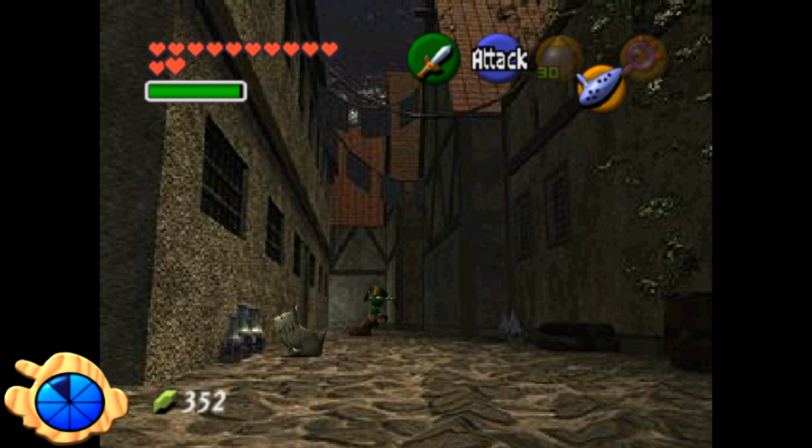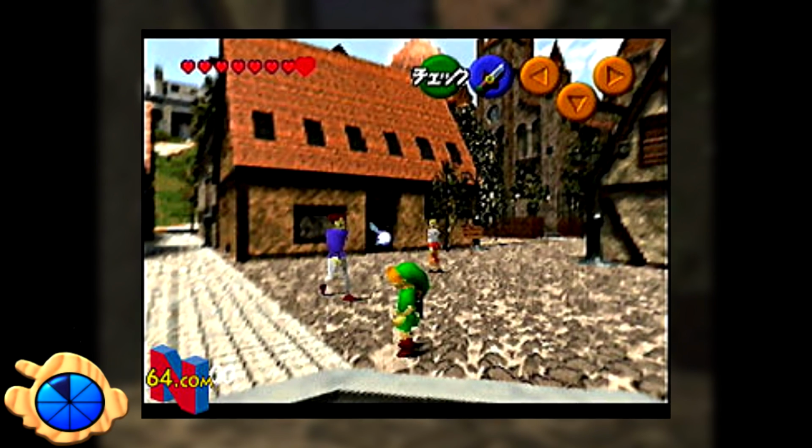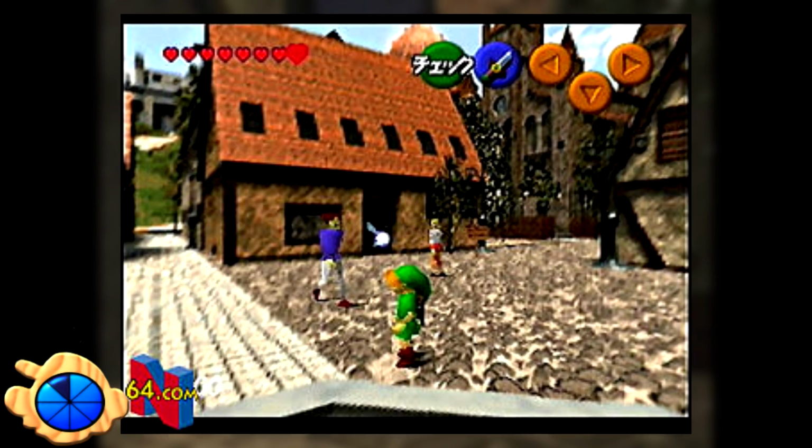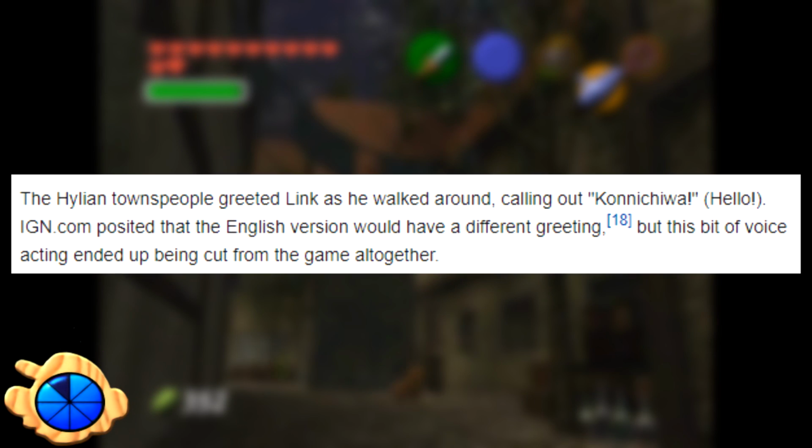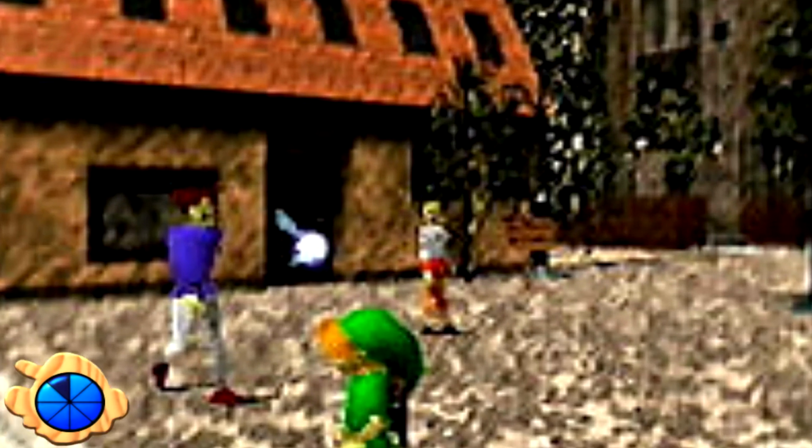However, this iceberg may be referring to this build, which looks much closer to the final version. In this version of Castletown, the townspeople would actually greet Link as he walked by, saying hello in Japanese. This feature was removed entirely in the final game, as well as this unknown NPC.